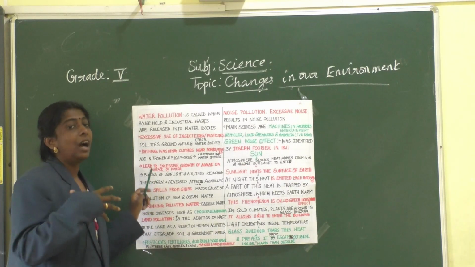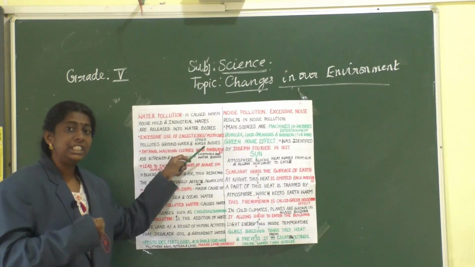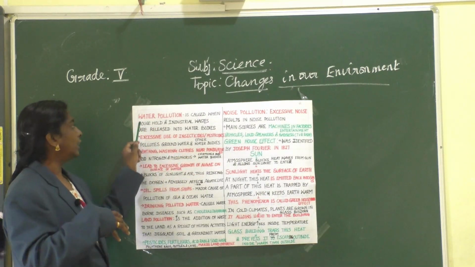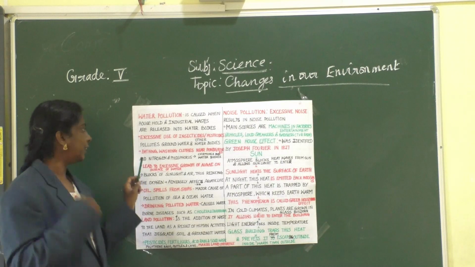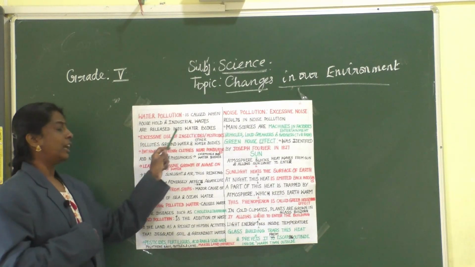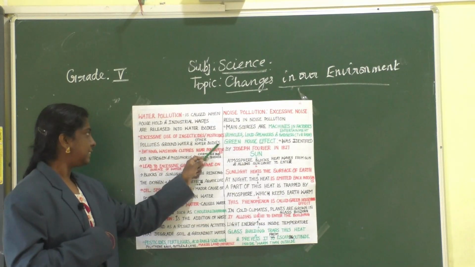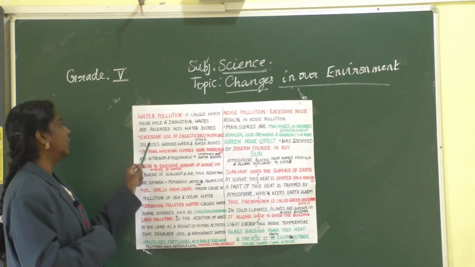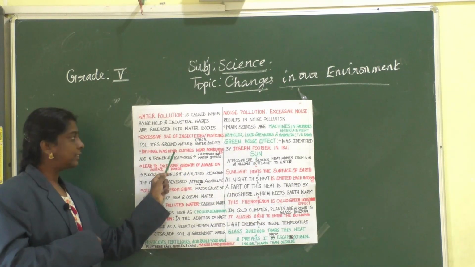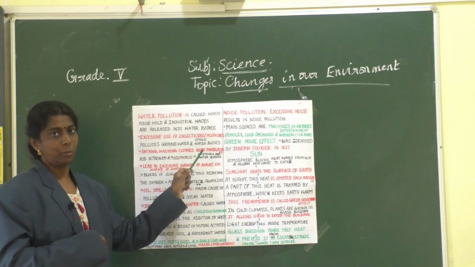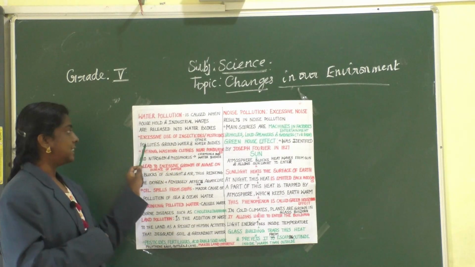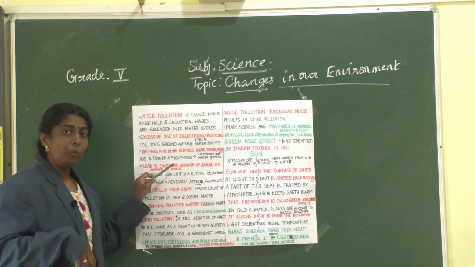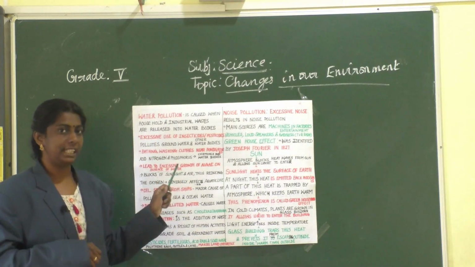Okay, excessive use of insecticide or pesticides will lead to water pollution. It pollutes groundwater and other water bodies.